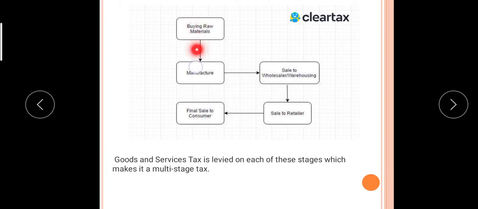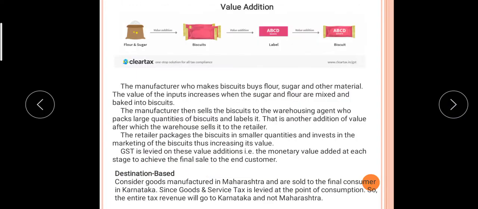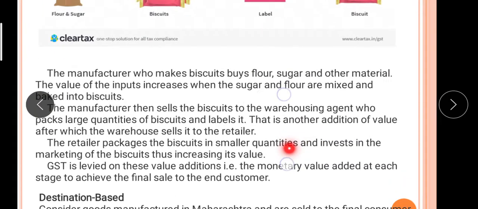Now see it diagrammatically: buying raw material, then manufacturer, then sell to the wholesaler, then to the retailer, and then finally sell to the consumer. So this Goods and Services Tax is levied at every stage, which makes it a multi-stage tax. Now value addition, very important.